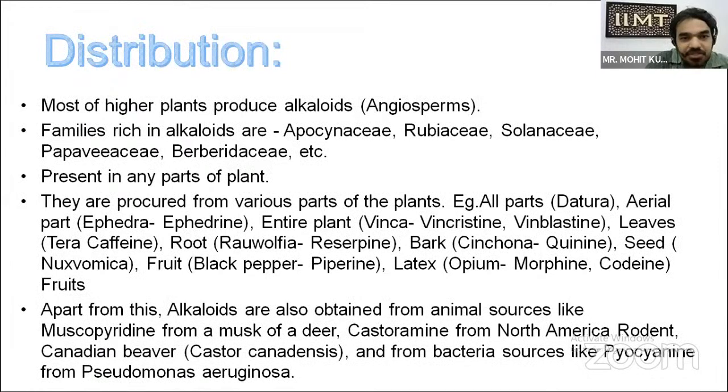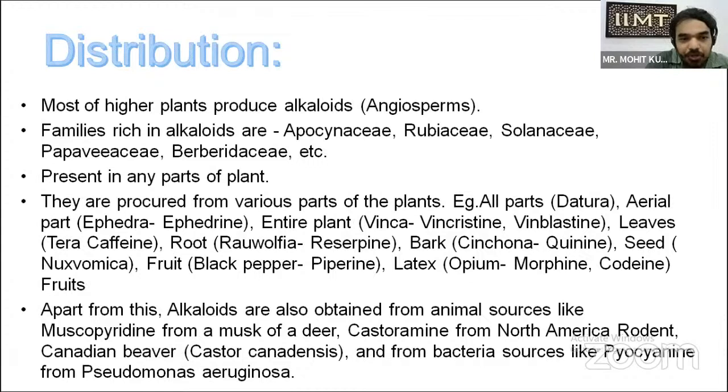Now coming to the distribution, where we find these alkaloids. These are found in higher plants, like angiosperms, and in plants which belong to families like Apocynaceae, Rubiaceae, Solanaceae, Piperaceae, etc. The plants which come in these families contain alkaloids. In some plants there are specific parts from which alkaloids are derived, and in some the whole plant contains alkaloids. Now we will study the examples.